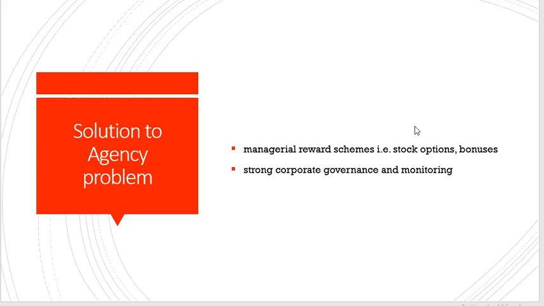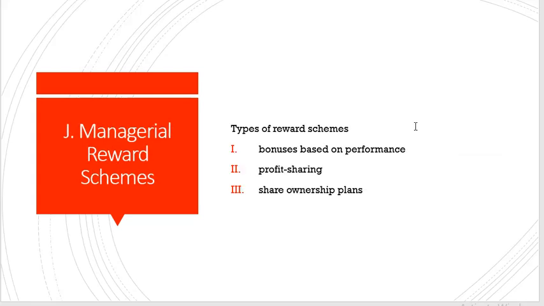How do we avoid this agency problem? So the best way to reduce the agency problem is to go for managerial reward schemes, e.g. share options or bonuses. So people should be rewarded based on options or bonuses. And also should have a strong corporate governance and monitoring. So to make sure that we monitor these managers. So to avoid the agency problem, we should motivate our managers in such a way that we reward them with schemes.